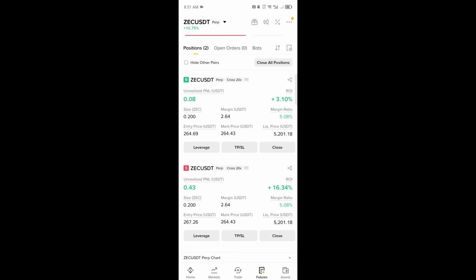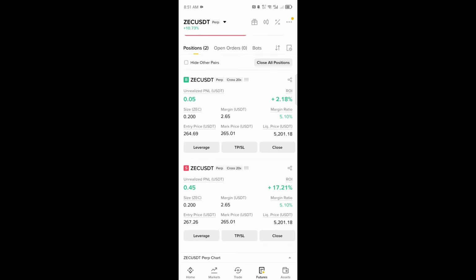Even if this one is on loss and the other one is on profit, I will still be on a net profit because I locked it. And how did I do this? I made sure that my ZEC long size, which is 0.20, and my ZEC short, 0.20, are the same. This is how to lock profit or loss using the hedge mode.